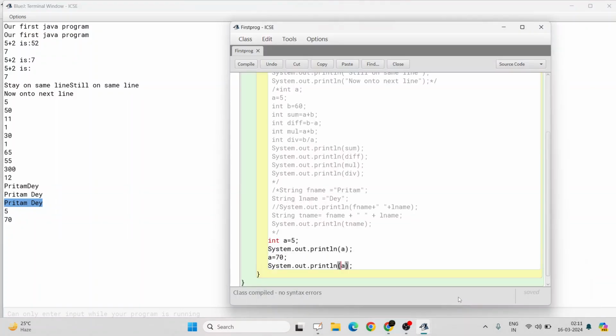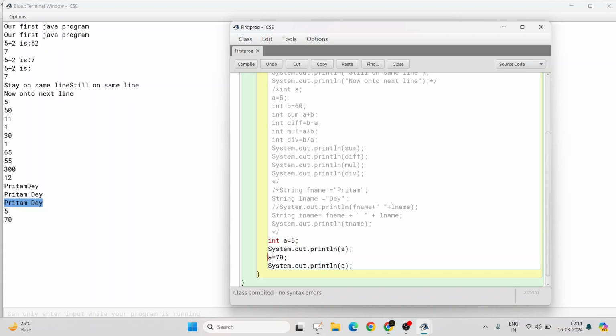Check. At first, 5 is getting printed here, because I'm initializing and declaring the variable a with value 5, and I'm printing it. Then I'm changing the value of a to 70, and then I am again printing it. This makes sure we can change the values of the variable.